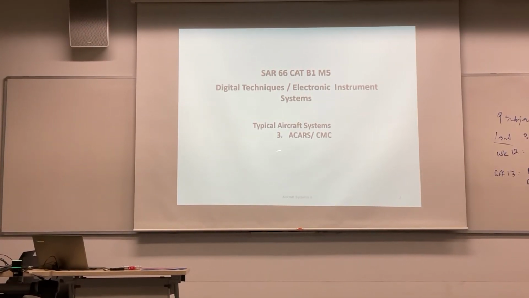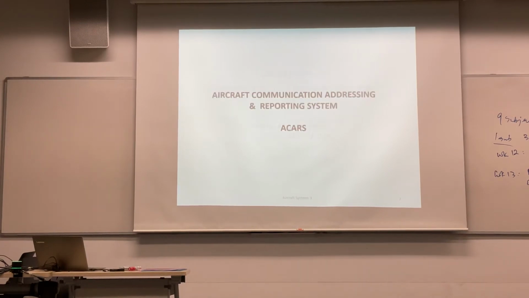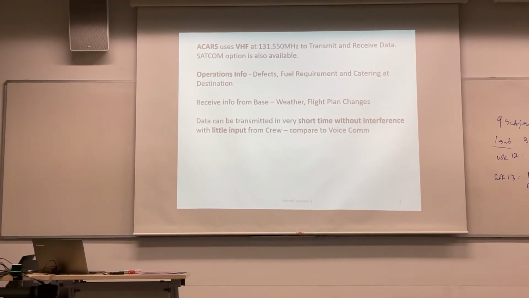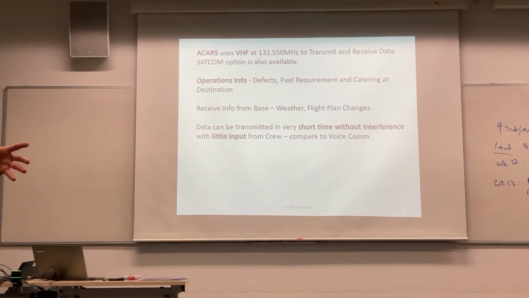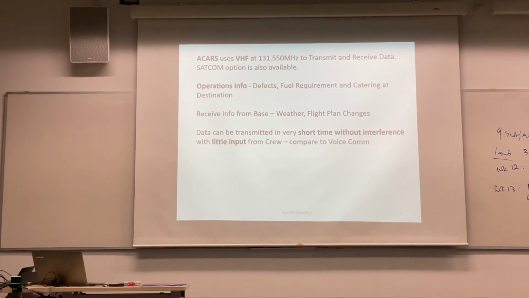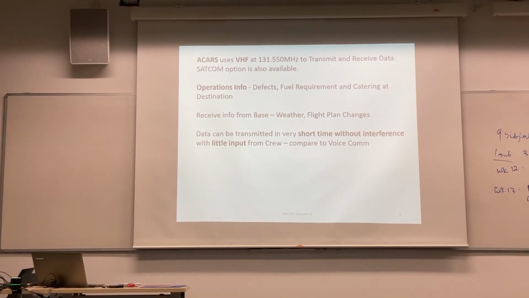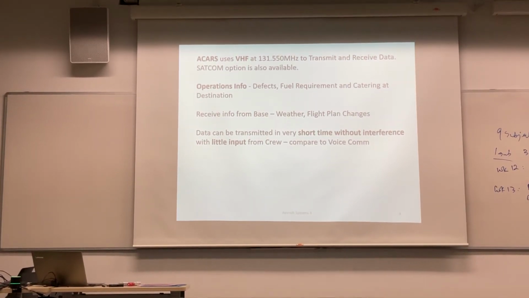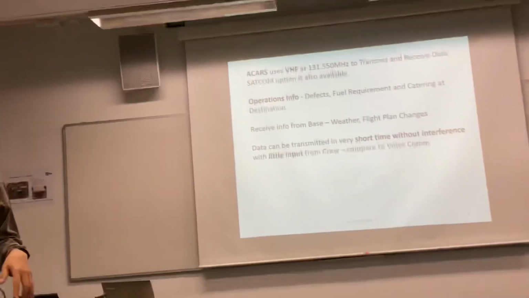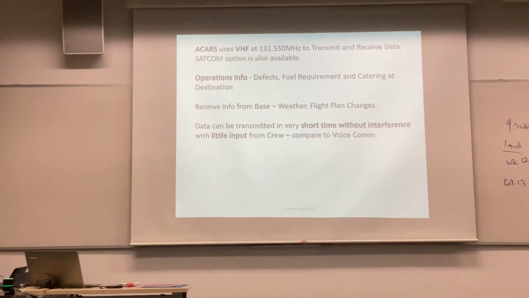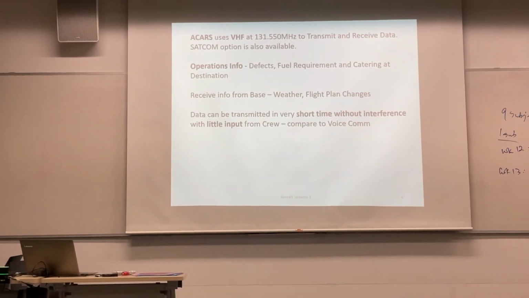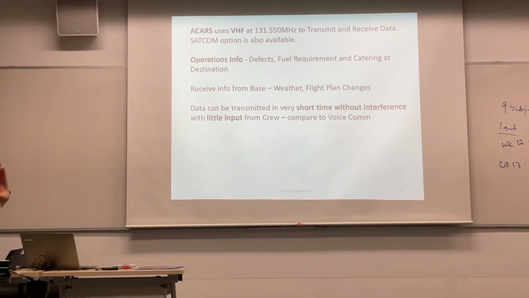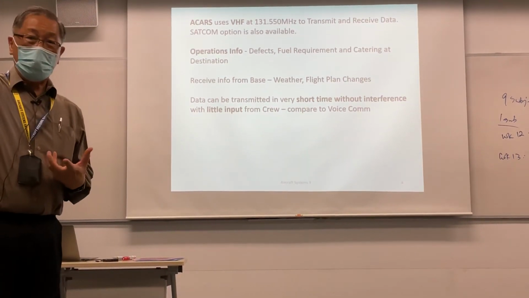Okay, today now we need to talk about the ACARS and the CMC. Now ACARS became a very popular subject. What happened during the MH370? Okay. The MH370, everybody asked a question, what is the ACARS doing? Right? They didn't know where the aircraft was. Because ACARS is a system that allows the aircraft to transmit data to the ground. Okay? Now the problem is that they use VHF. VHF means what? Range limited. Okay, so Singapore, as an airline, you cannot reach beyond about 300 to 400 nautical miles.